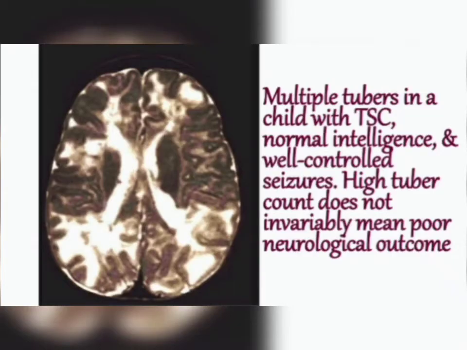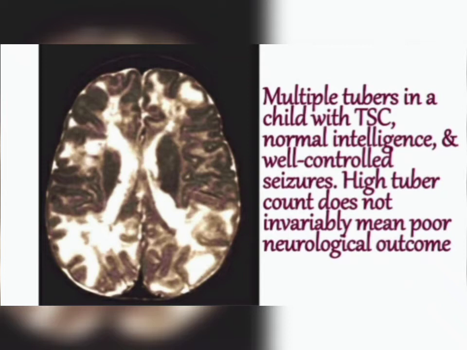Now people have a wrong conception that if you have multiple tubers, then normal intelligence and other neurological outcome is hampered in a child. But actually it is observed that multiple tubers can be present in a child with tuberous sclerosis, but the child has normal intelligence and well controlled seizures, and the neurological outcome of the patient is also good.